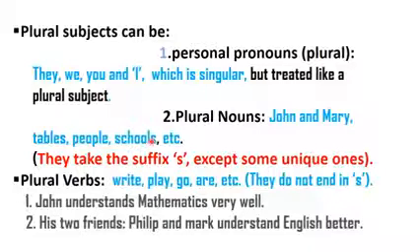Schools, plural. If school is supposed to be singular, it may not have this s. So plural subjects can be the same subjects you find in singular being made plural. They give you plural subjects. And one thing is that the plural subjects take the suffix s, except with some unique ones.